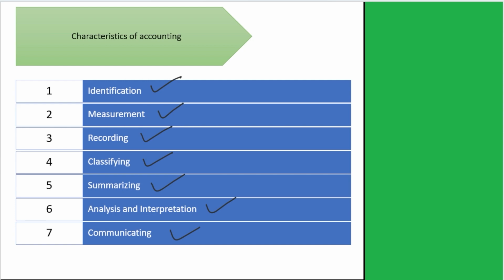Now, characteristics of accounting. There are seven characteristics of accounting. First is identification, second is measurement, third is recording, fourth is classifying, fifth is summarizing, sixth is analysis and interpretation, and seventh is communicating. After understanding all these characteristics, we will be clear with the definition and meaning of accounting both at the same time. So let's understand the characteristics one by one.